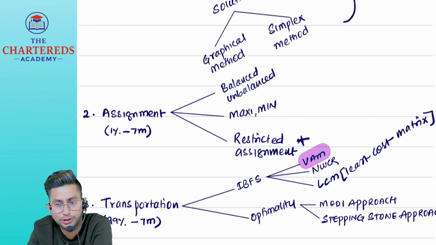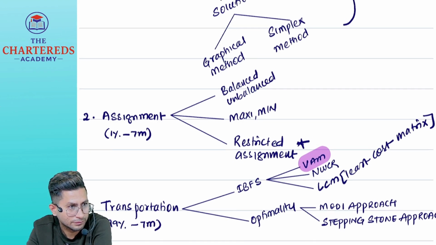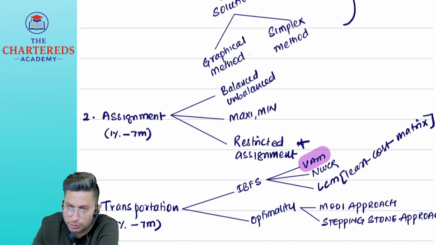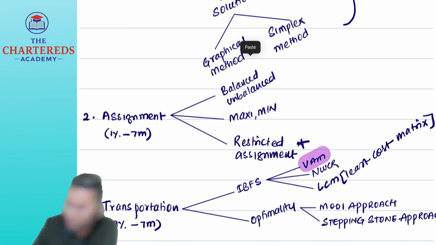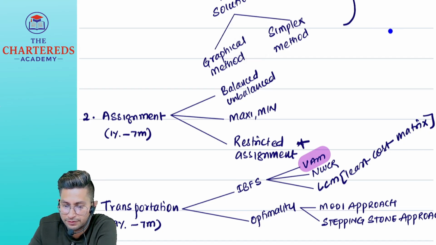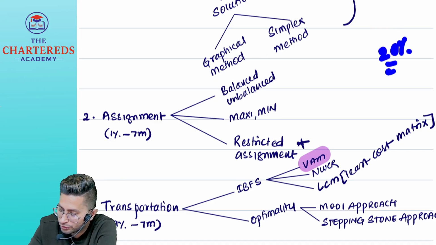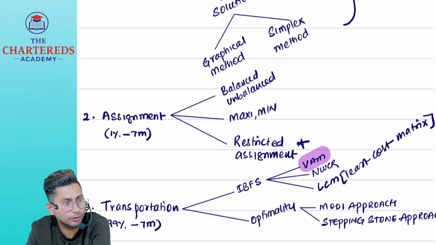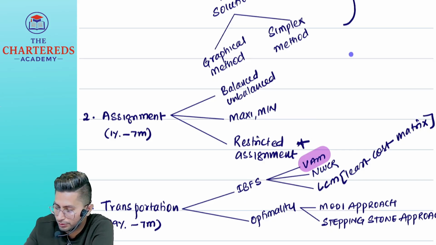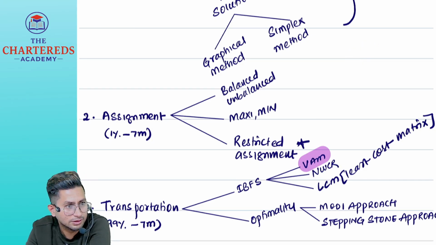DM. MCQs are very technical. Unless you are very perfect in your OM, or very clear in your topics, your level of understanding should be very high, then only you can answer the MCQs. They will twist your brain like anything. There are chances that 80% of the MCQs will come from what we have studied. 20% MCQs will be outside the box, completely different. Anything they may ask. I have seen them asking questions on mathematics, like the formula plus or minus b. I don't know what that is. They ask questions from outside our syllabus also. So you have to be very careful.